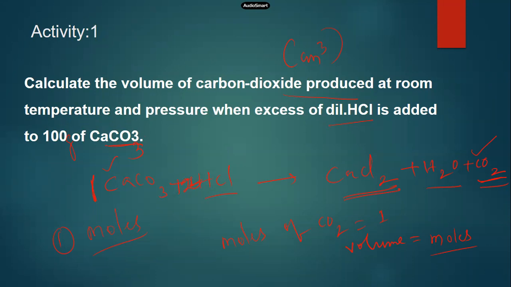99% of the time they give the mass here. Maybe sometimes I need to find the MR on my own, right? Yes. So first I should look at the equation, balance it to know the ratio, and then find the moles. Very good. Then compare the moles with your equation. Please don't directly use them. In this problem it was 1:1, but I directly used them without comparing to the equation. I need to see if the same number is produced.